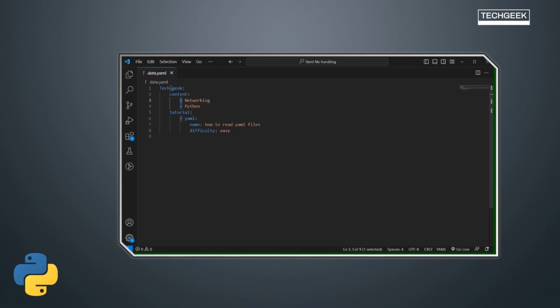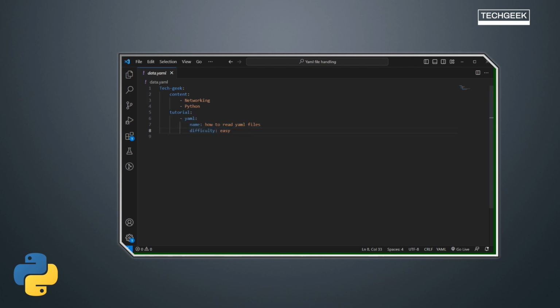Here we see a hyphen before the networking and Python, right? So hyphen means it's a list. This is the first element of the list and this is the second element of the list. So hyphen represents the list data type in Python. Same way, there is a key tutorial and the value of the tutorial is a list of YAML, right?